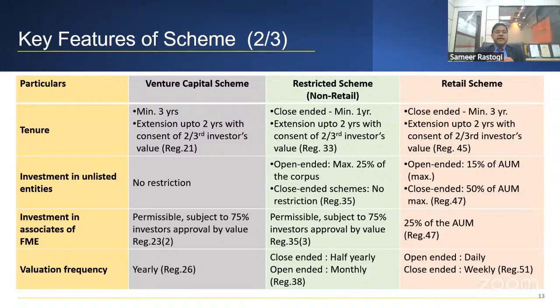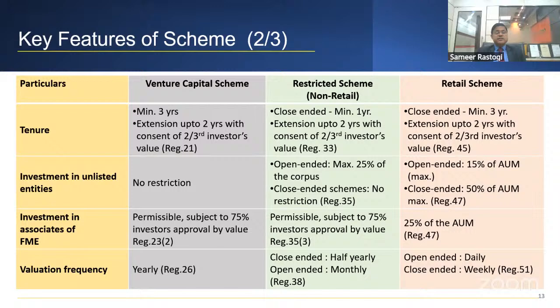So like the tenure minimum is 3 years, extension up to 2 years with consent of two-thirds. So minimum is 3 years. Similarly, for the close-ended fund, it is minimum 1 year. So you can see there is a tenure provided for it. So depending upon what kind of tenure you want, you can select accordingly.